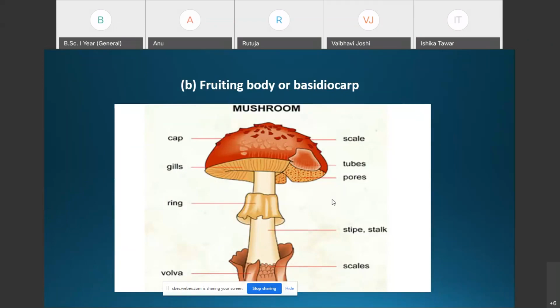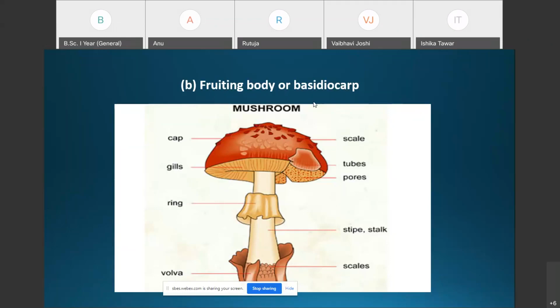Two primary mycelia of opposite strains fuse with each other, and then the secondary mycelium, which is dikaryotic, is formed. This develops into the rhizomorph, and from the rhizomorph the fruiting body is developed, which is referred to as the basidiocarp. Here we are discussing the structure of the mature basidiocarp.